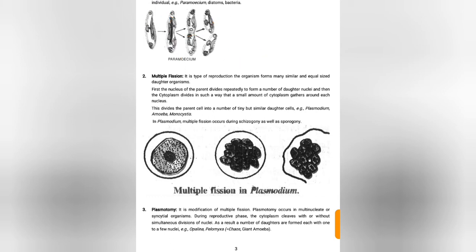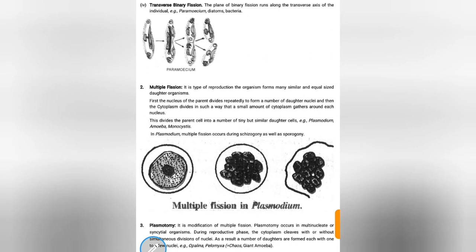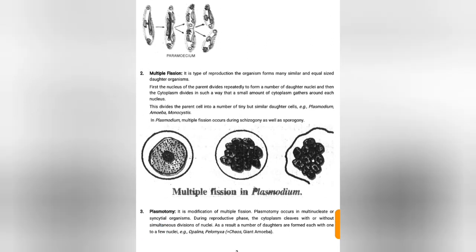The other type of asexual reproduction by fission is multiple fission. It divides and forms many parts. It is a type of reproduction that forms many similar, equal-size daughter organisms, or we can say the mother body splits into many parts, and each part grows into one daughter individual. So this is multiple fission.